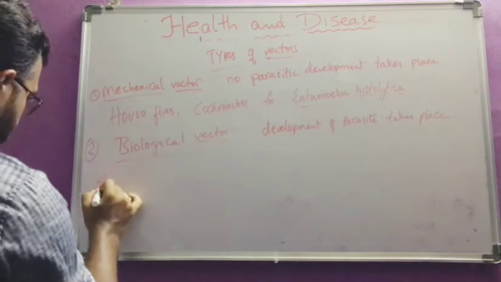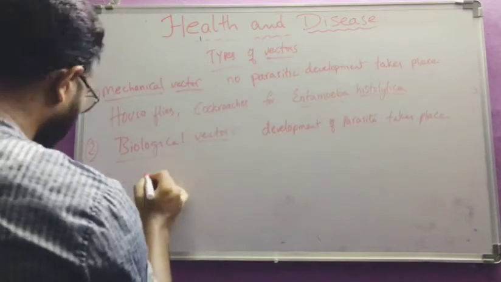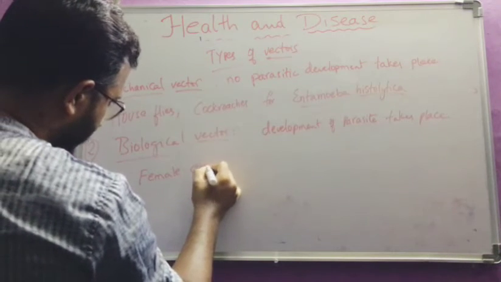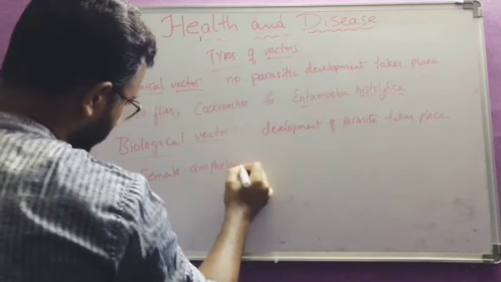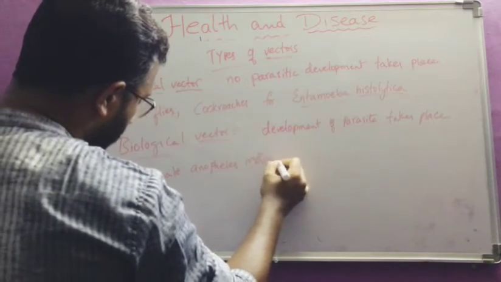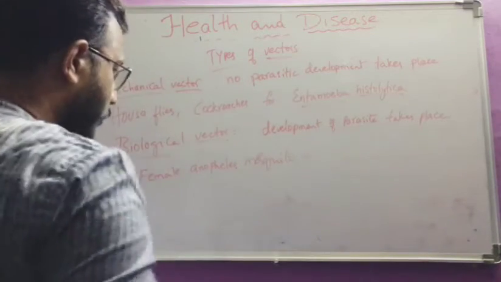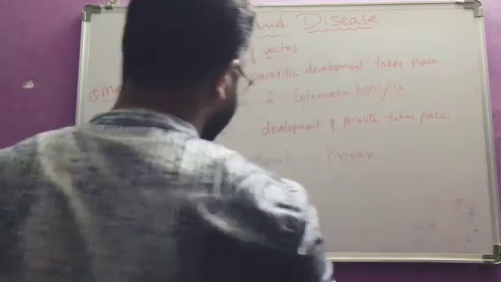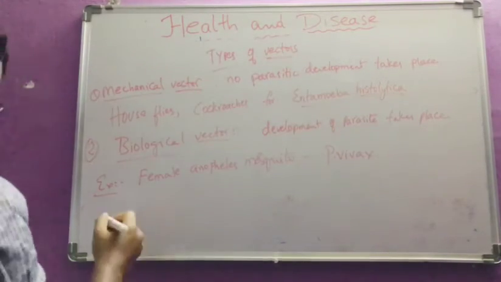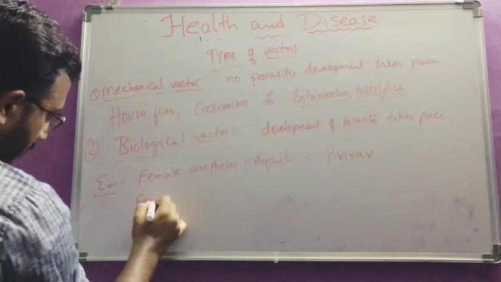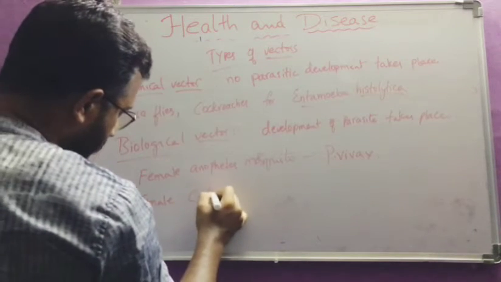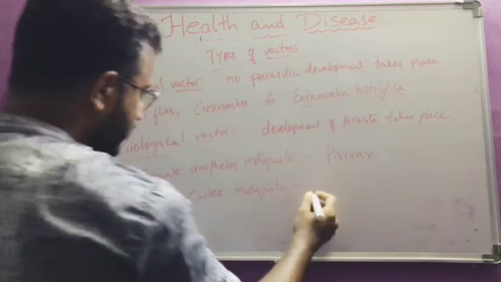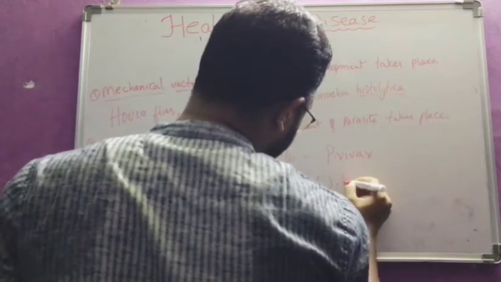So what are the examples for that? Female Anopheles mosquito in the case of Plasmodium vivax, and female Culex mosquito acts as a biological vector in case of Wuchereria bancrofti.